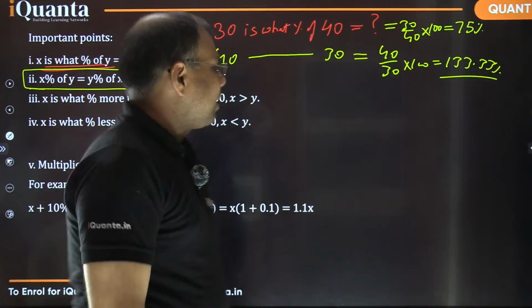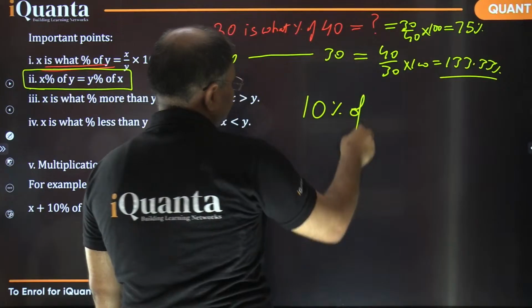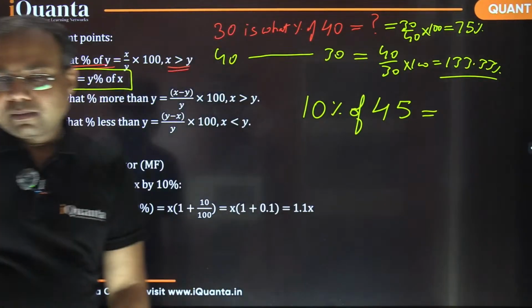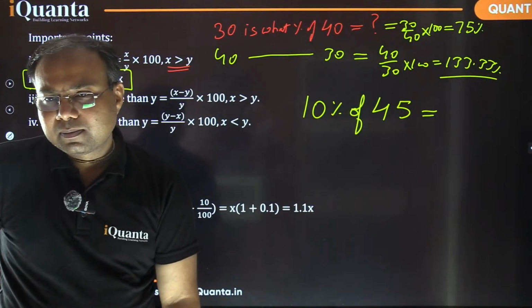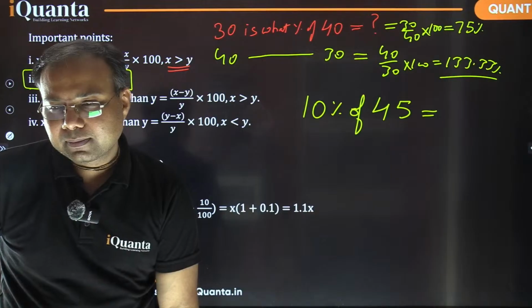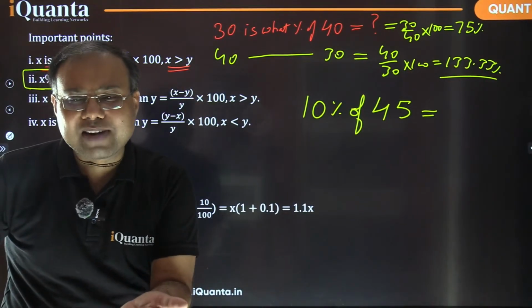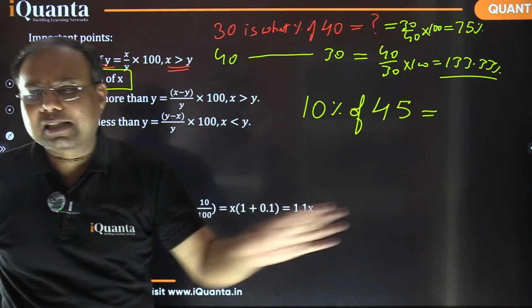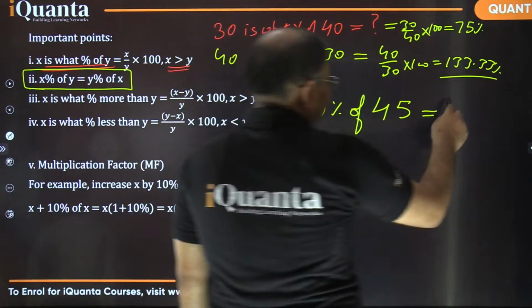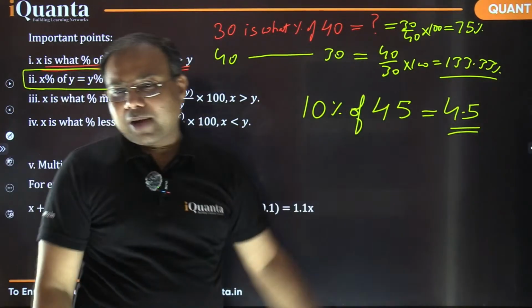If I ask you, what is 10% of 45? Please answer fast. What is 10% of 45? It's very simple, right? You don't need to think even. You don't need to write anything. You can just tell the answer. It is simply 4.5, right? There is nothing to calculate. You don't require any expression to solve it. You know it is 4.5.